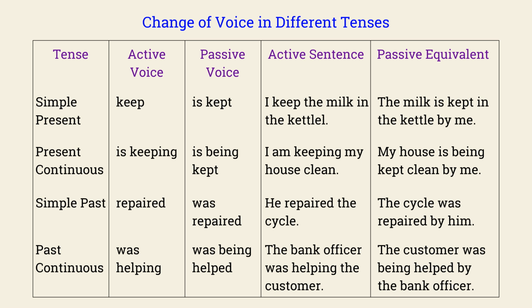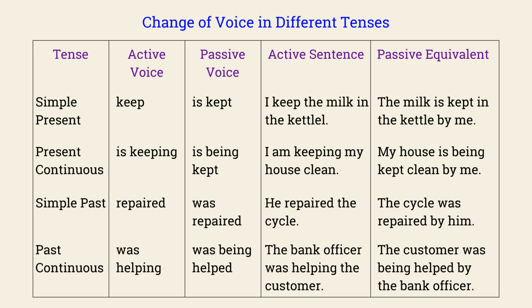Change of voice in different tenses. Tense, active voice, passive voice, active sentence, passive equivalent. Simple present: keep, is kept. I keep the milk in the kettle. The milk is kept in the kettle by me. Present continuous: is keeping, is being kept. I am keeping my house clean. My house is being kept clean by me. Simple past: repaired, was repaired. He repaired the cycle. The cycle was repaired by him.